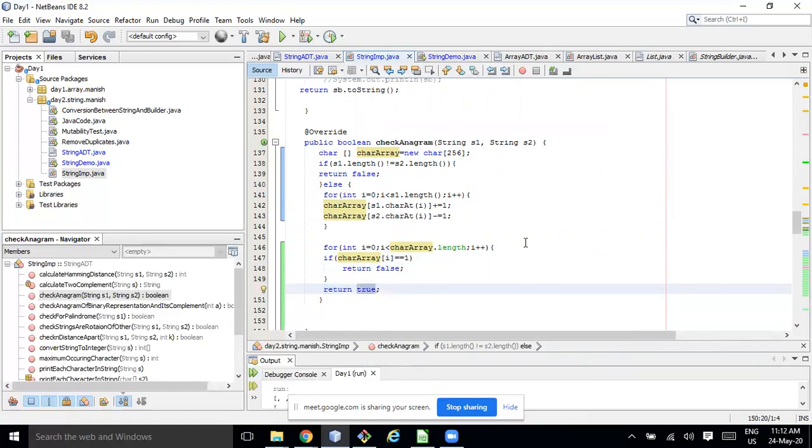Just one optimization that I could see here. At line number 137, you don't have to create a char array of 256. A char array of size 2 should suffice, because either it is going to be 0 or 1. Actually, you don't need an array at all.